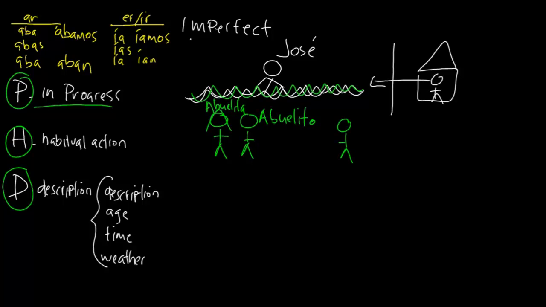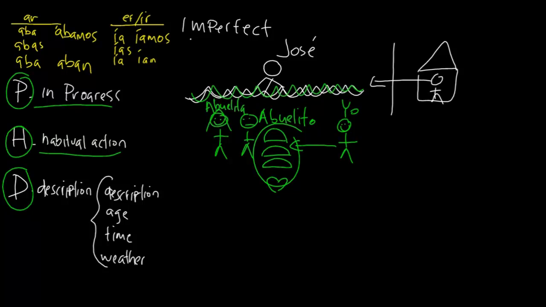Now when I was younger, I used to go to my abuelita's house all the time. Okay? This is yo. And I used to do one thing at her house in particular, and that was I used to eat tacos. I used to eat a lot of tacos. Why? Because my abuelita loved me, and I loved my abuelita. My grandpa was always pretty sad, so we're just going to do it like that. Okay? And so what did I used to do? Well, my habitual action was I used to eat tacos.